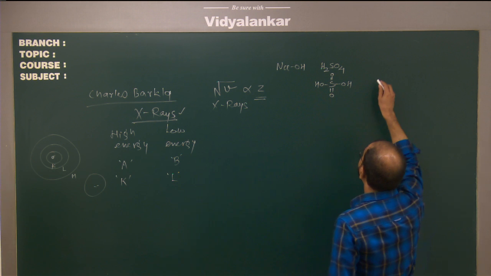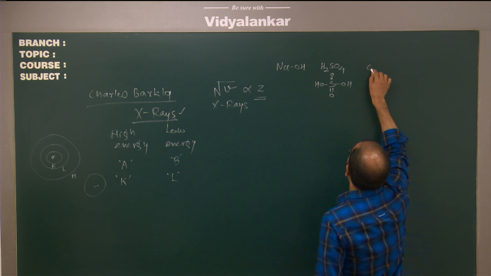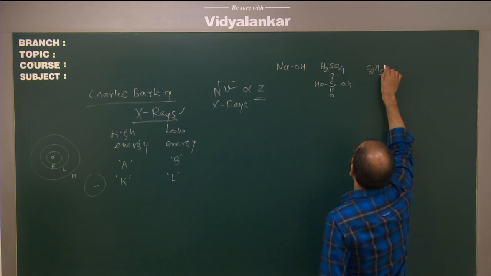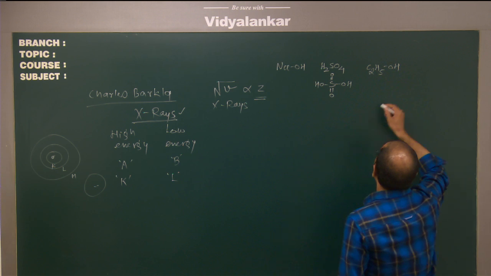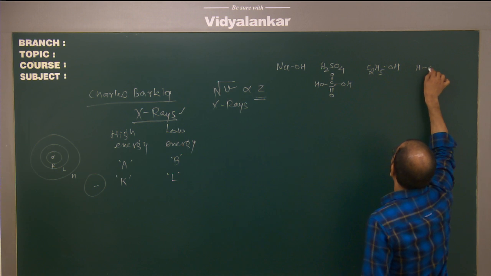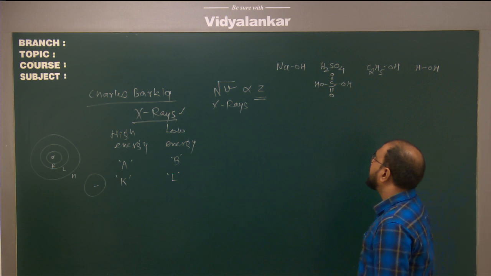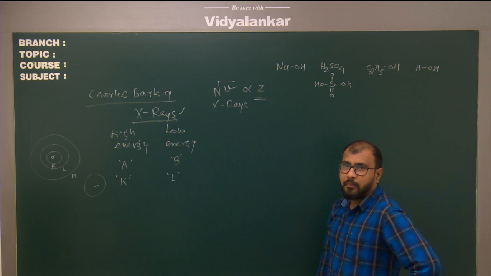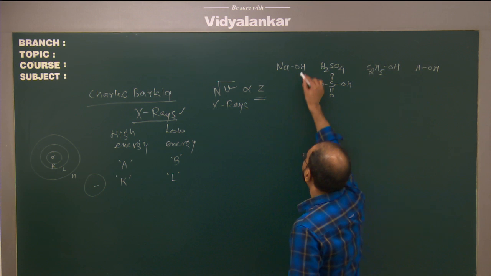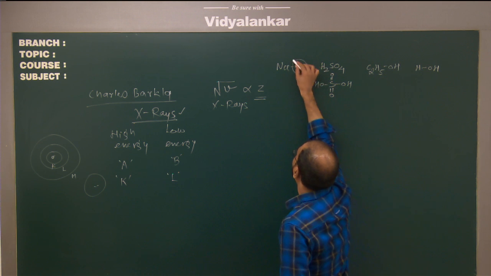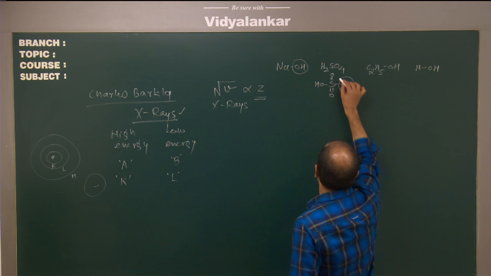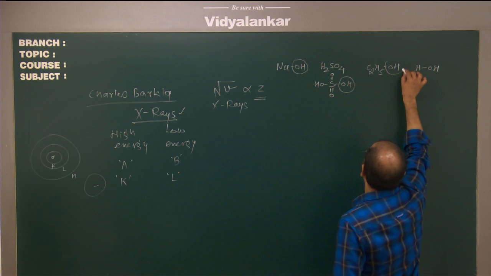Then we can consider ethyl alcohol, that is C2H5OH, and next we can consider water. Now, if I observe all these compounds carefully, all the compounds are having what? OH.